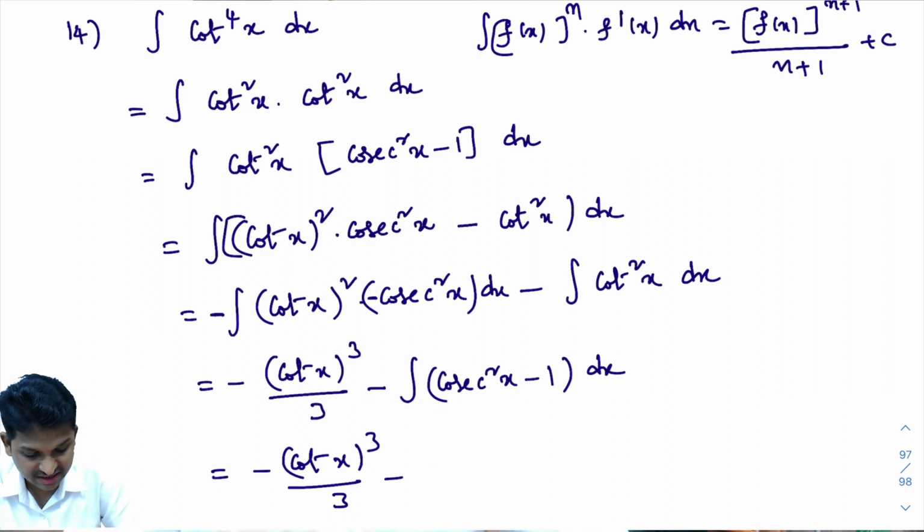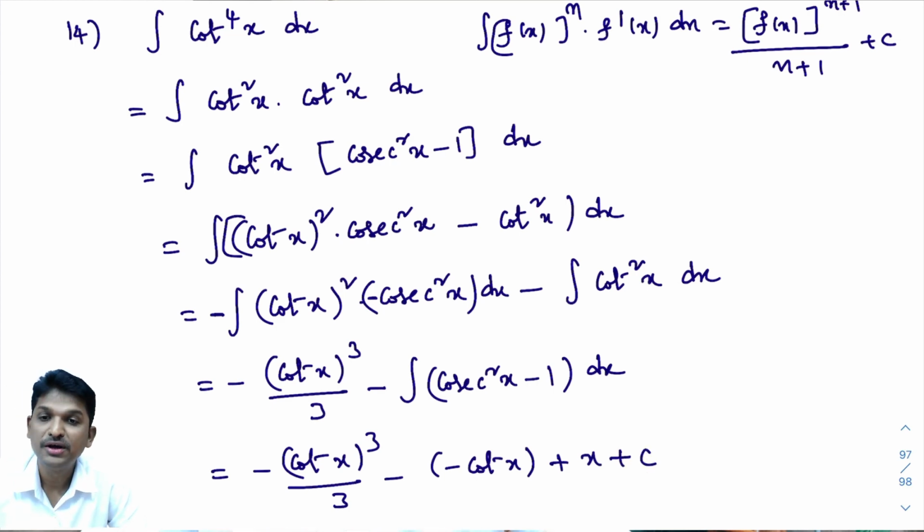Integral of cosecant square x dx is minus cot x. Look here, minus of minus is plus. Integral of 1 dx is x plus c. I hope you understand this solution.